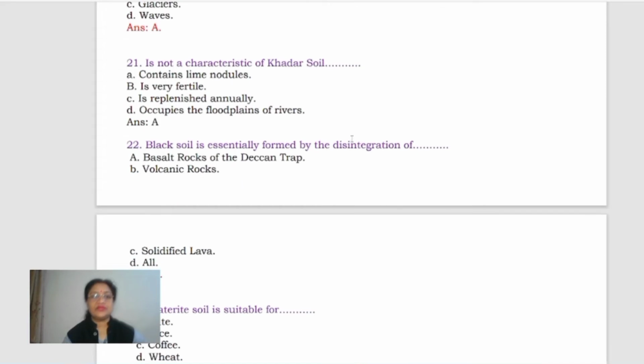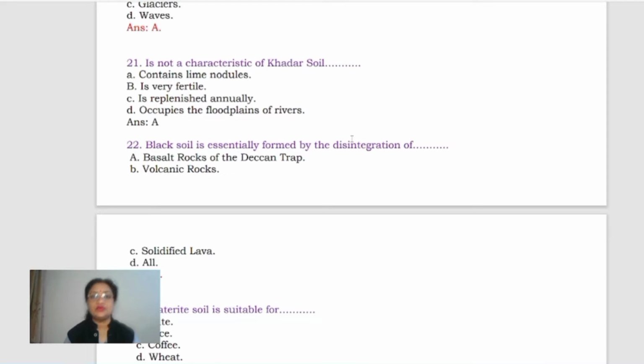Now come to next, which is not a characteristic of Khadar soil. Right. So generally Khadar soil is what? New or old alluvial? It is new alluvial soil. Okay, Khadar soil is called as new alluvium.